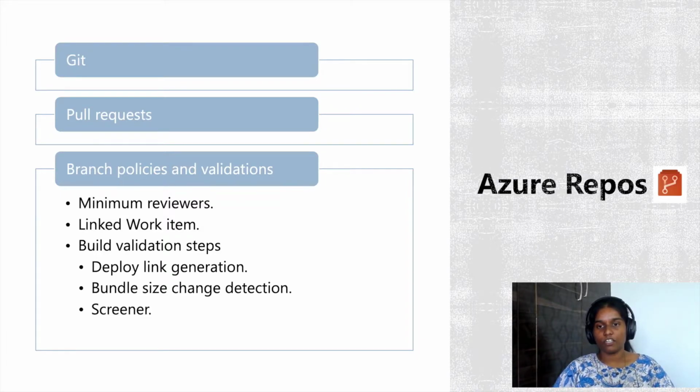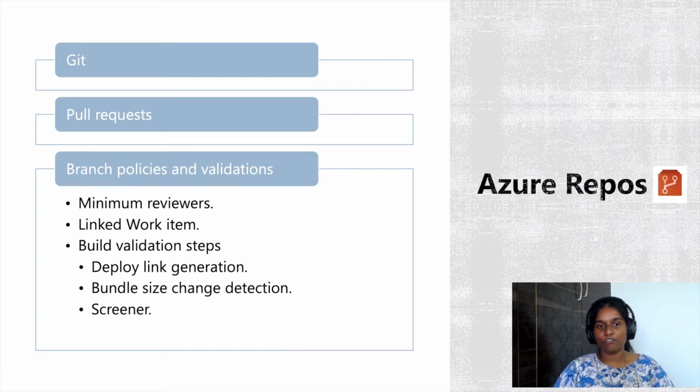The most important thing which I would like to talk about here is branch policies and validations, which we can configure using Azure Repos. For example, you can configure simple rules like enforcing some minimum reviewers, ensuring that a work item is linked to your PR.